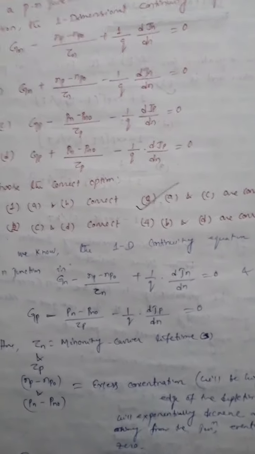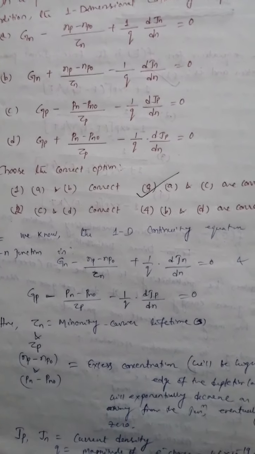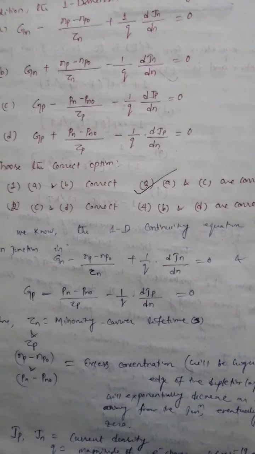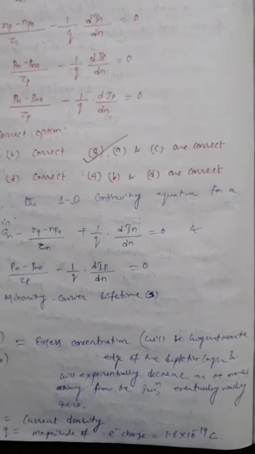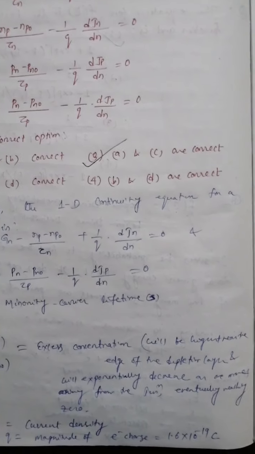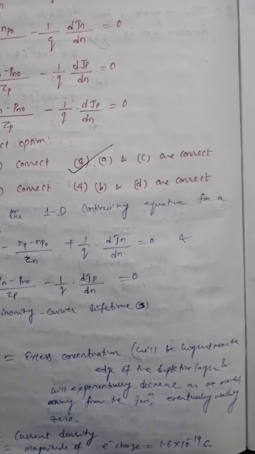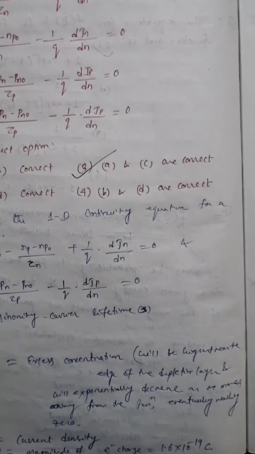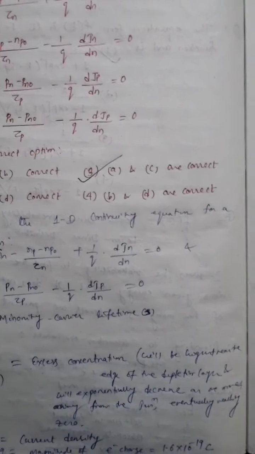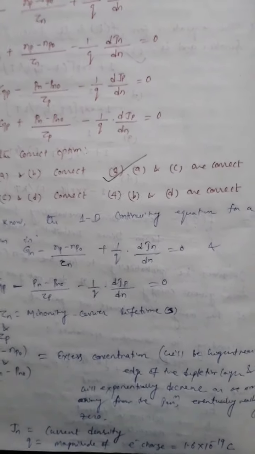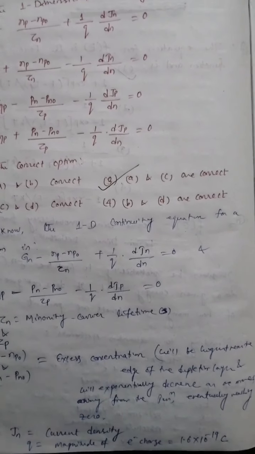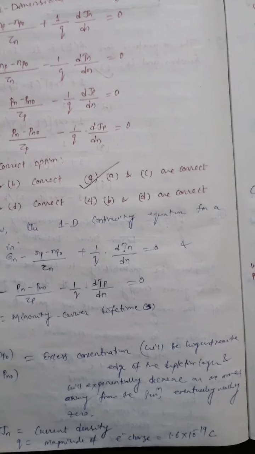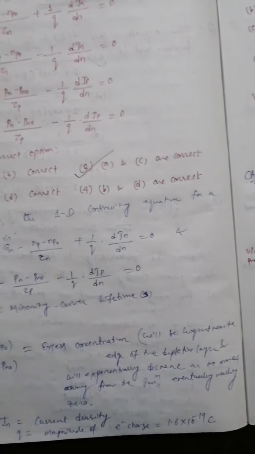These are the continuity equations for the n-type and p-type materials. Fine. And where tau n and tau p are the minority carrier lifetimes, Np minus Np0 and Pn minus Pn0 are the excess concentrations, and this will be highest near the edge of the depletion layer and will exponentially decrease as we move away from the junction, eventually reaching 0. Fine. Here Jp and Jn are the current densities, and q is the magnitude of electronic charge, that is 1.6 into 10 to the power minus 19 coulombs.